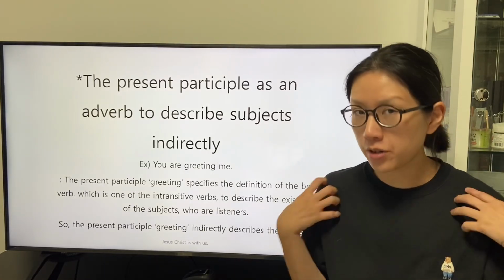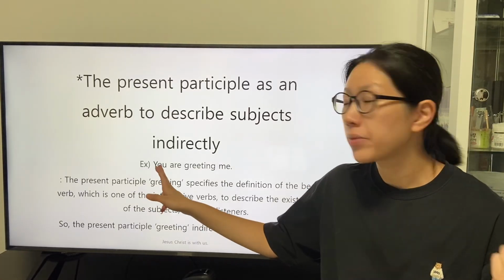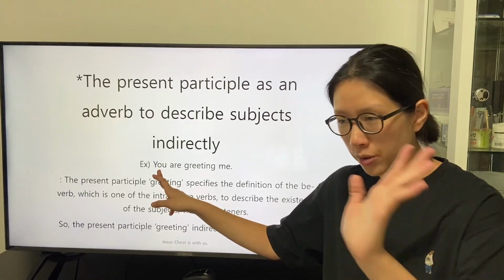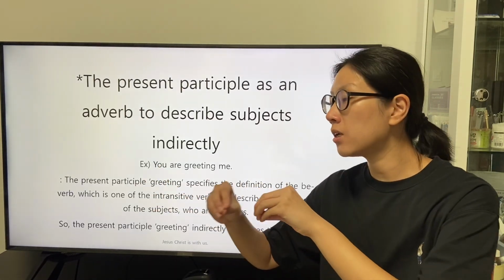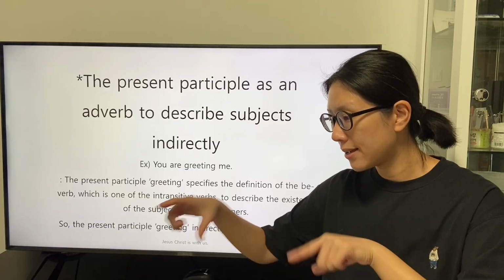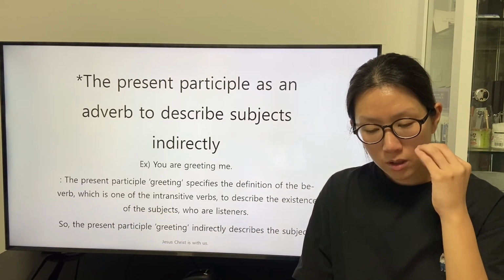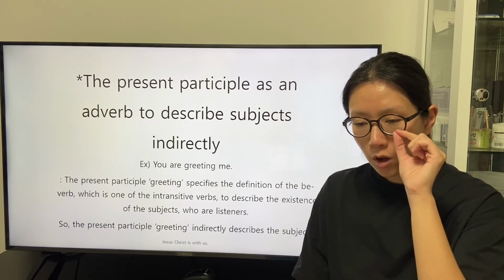So the listeners can understand that the listeners who are the subjects in a condition that is a point